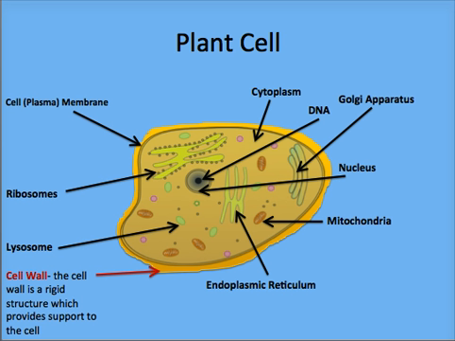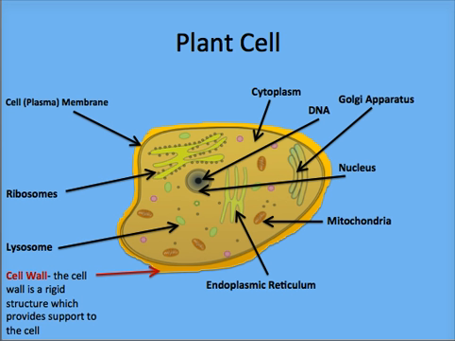Plant cells have the same organelles as an animal cell and also include some specialized organelles. The first is a cell wall. Animals rely on their skeletal system to support their bodies. Without a skeletal system, we would be limp as jellyfish. Plants have a cell wall instead of a skeletal system.